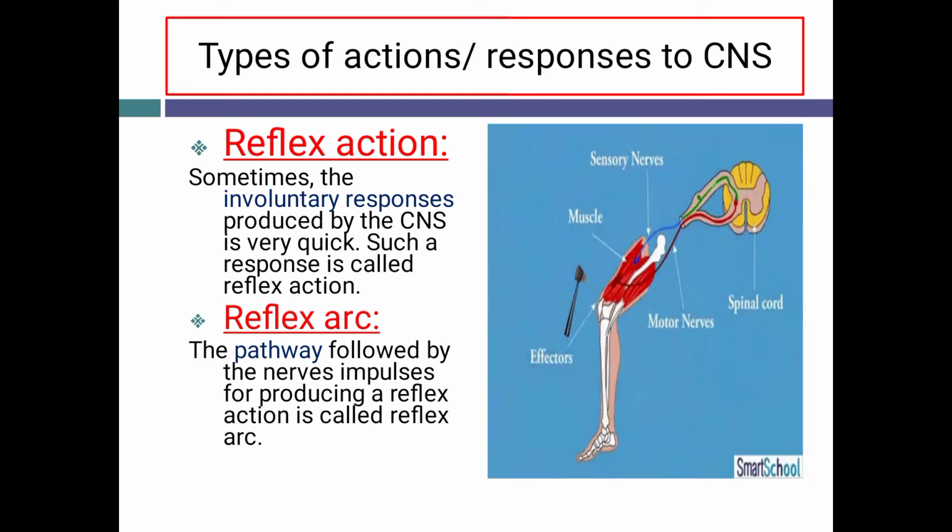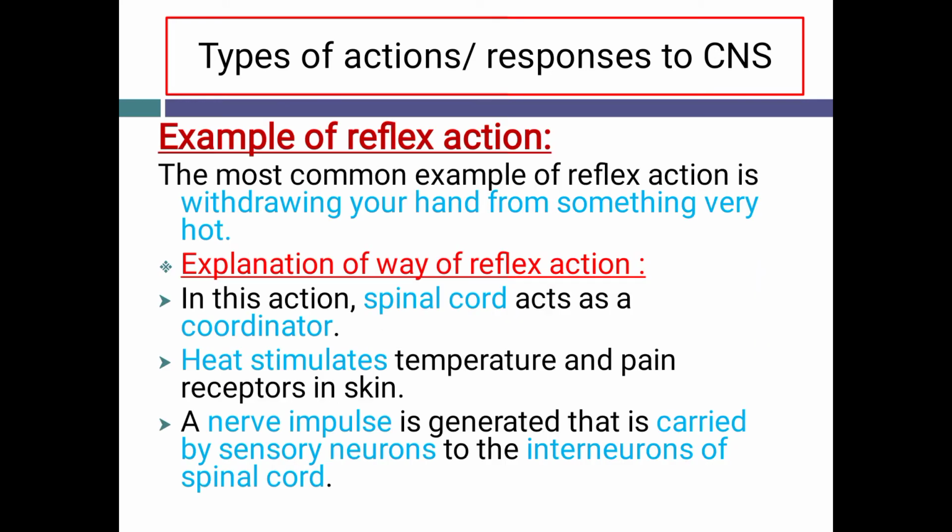Reflex actions. Sometimes the involuntary actions produced by central nervous system are very quick. Such a quick response of involuntary action is called reflex action. What is reflex arc? The pathway followed by the nerve impulses to produce a reflex action is called reflex arc. Examples of reflex action. The most common example of reflex action is to withdraw your hand from something very hot.